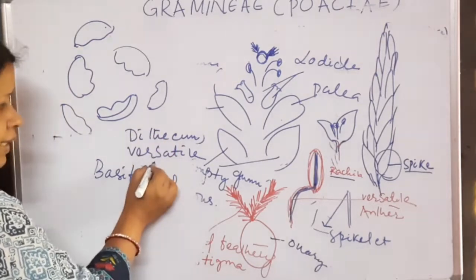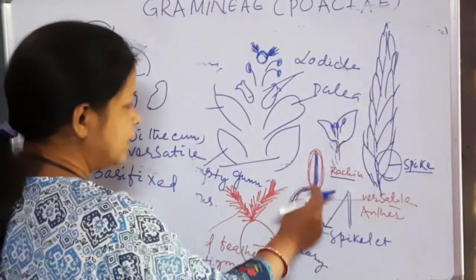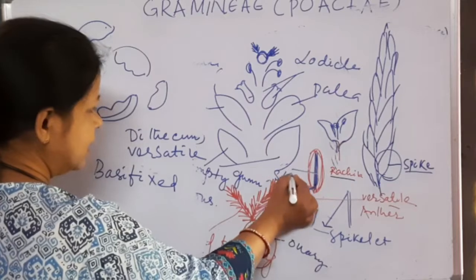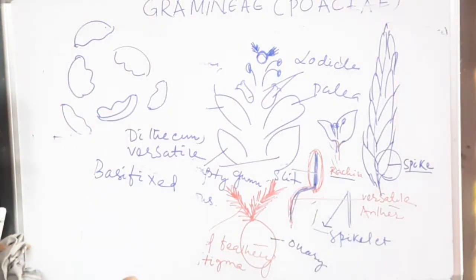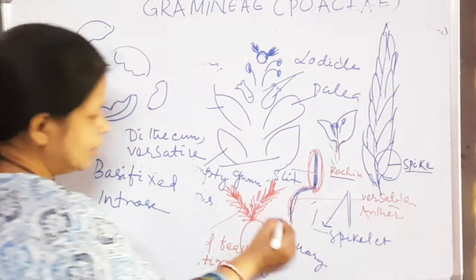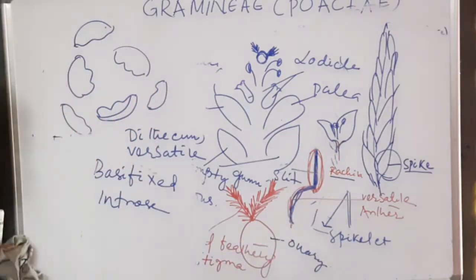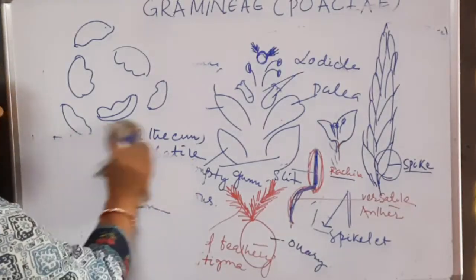Bilobed, versatile and basifixed, and this anther opens by a longitudinal slit. This is the longitudinal slit, and at this longitudinal slit the anther opens, and introrse. Introrse means the anther lobes face toward the center of the flower. So this is the structure of stamen.